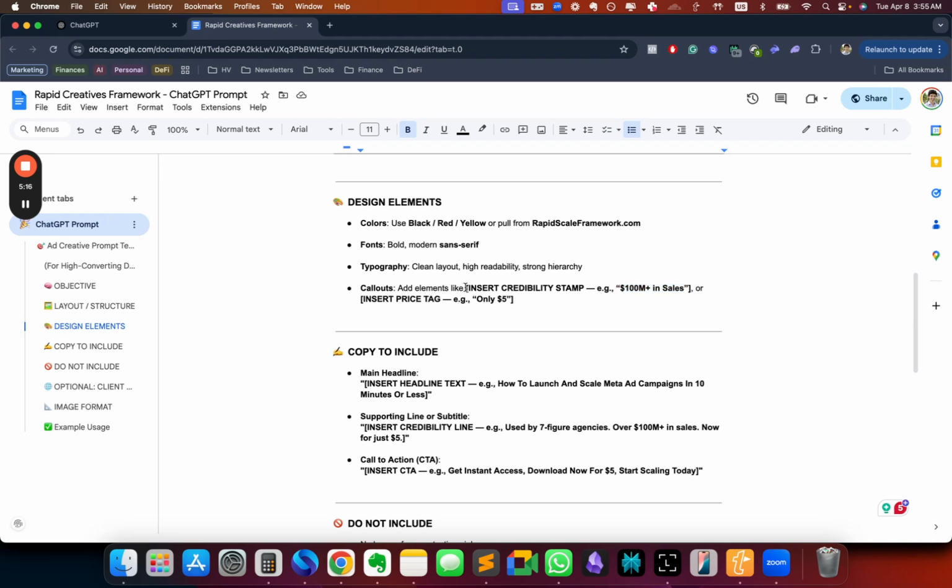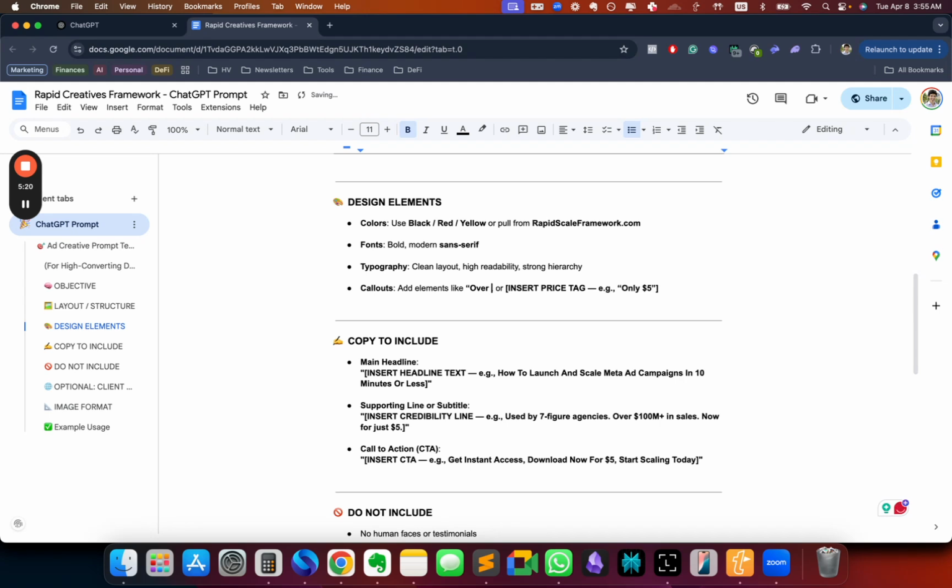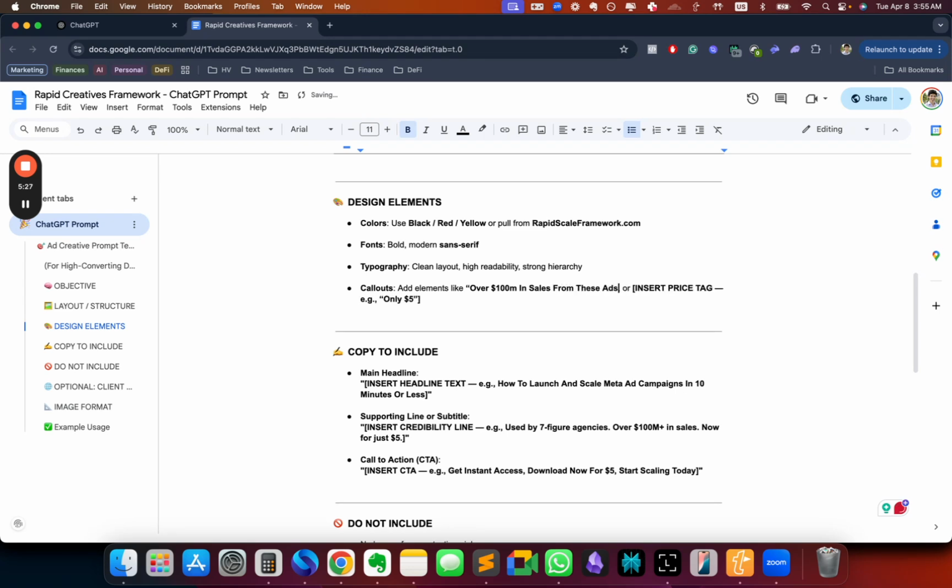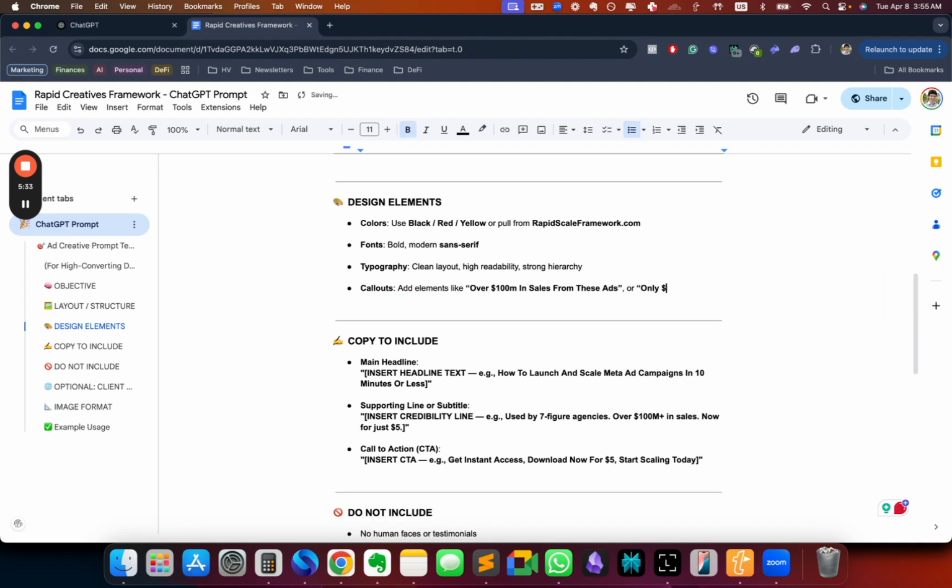So for example, add elements like over [a number] in sales from these ads, right? And a price tag, or only $5, which in this case is the price of this product.